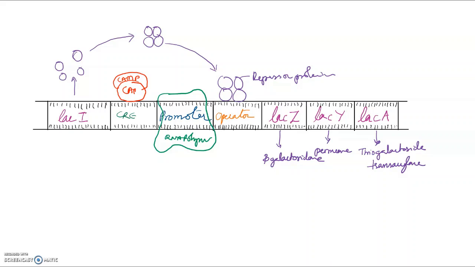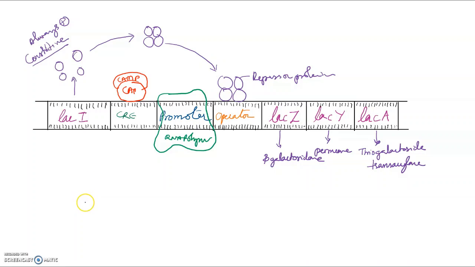This Lac I expression is always constitutive, always present. It keeps on producing this repressor protein, which will form a complex, and this complex will keep on blocking the operator.